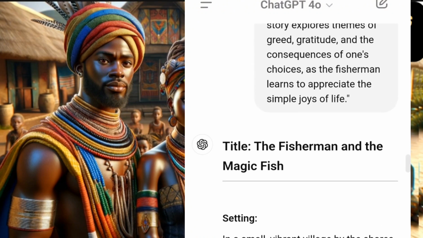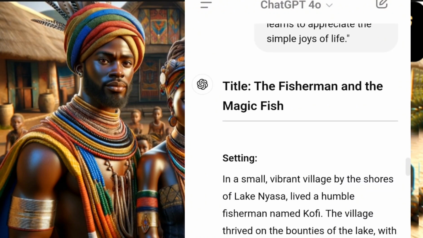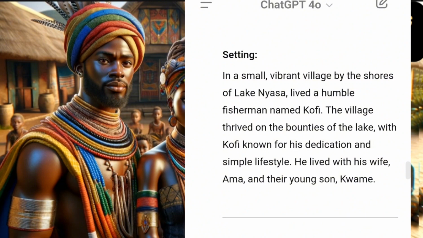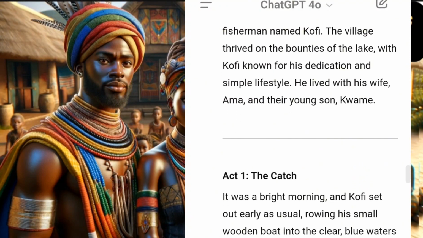I can come here and say, because maybe it left out this vibrant village because it's not a character, it's not a human. So it started with the person that is a human, the fisherman named Kofi. He lives with his wife Amma and their young son Kwame. Okay, right. Yes, ChatGPT is correct. This is the first thing in our story. He's showing this man as a fisherman. So it's very correct.